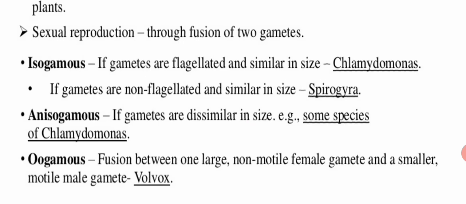Okay. Next condition is anisogamous. So aniso means itself it is indicating that the two gametes are not same. So if the gametes are dissimilar in size, okay, such a condition is called anisogamous. Okay, if both the gametes are similar in size, it is isogamous, and if they are not similar in size, then that condition is anisogamous.